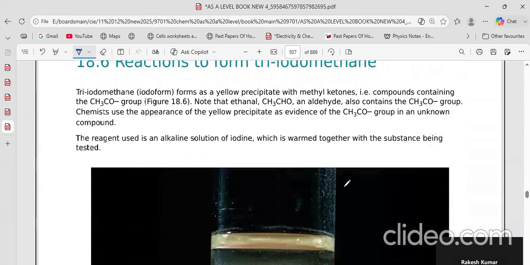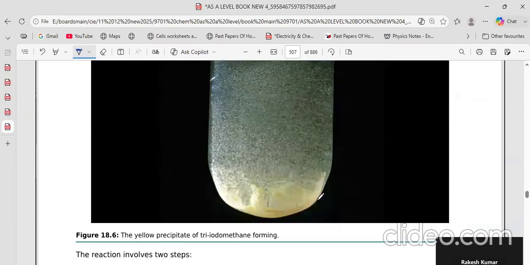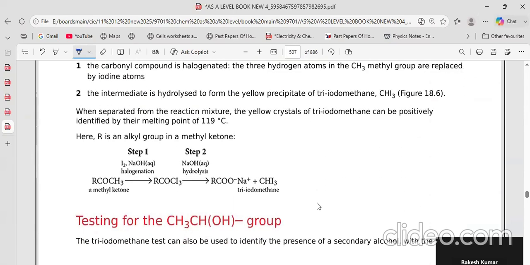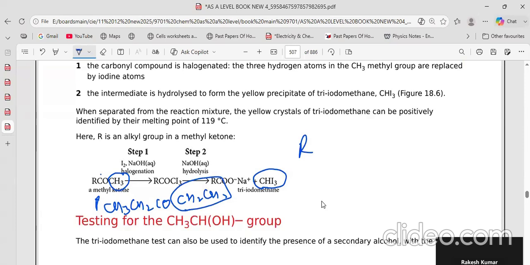Then there's another test which works with this group only. CH3CO is called the iodoform test, and it gives a yellow precipitate as evidence of this. So if we have methyl with CO, then only this gives the test. It won't give with all the tests. What actually happens is, if it's got CH3 connected to this, then this forms. Otherwise, it won't form. Supposing it's something else, like CH3CH2COCH2CH3, then it won't give the test because there's no CH3 on this side or this side, on both sides.